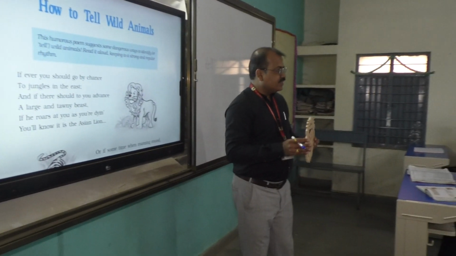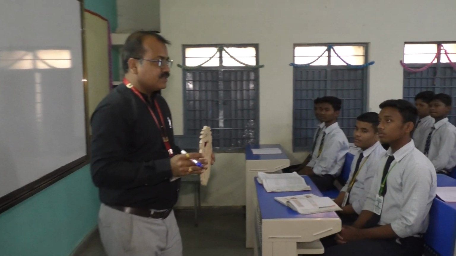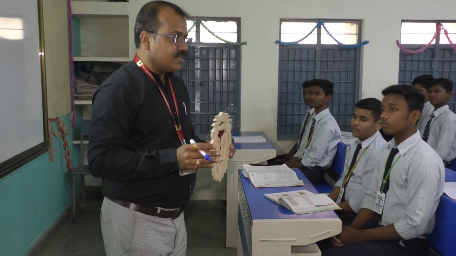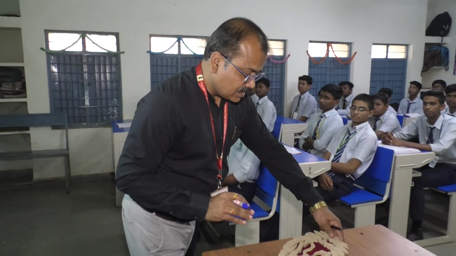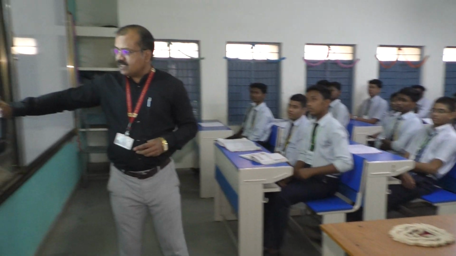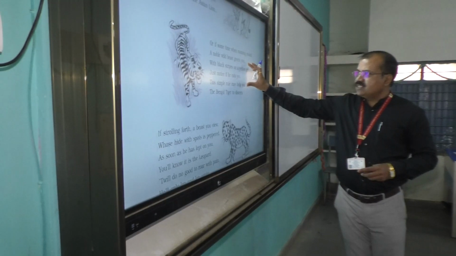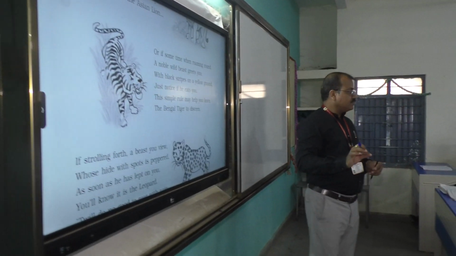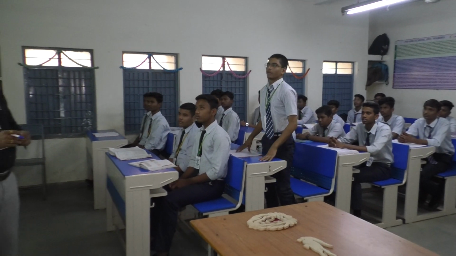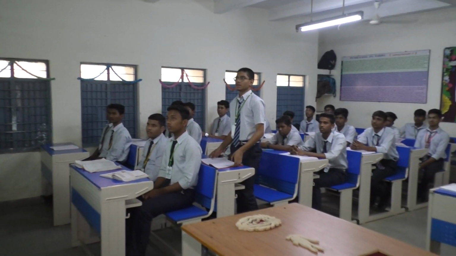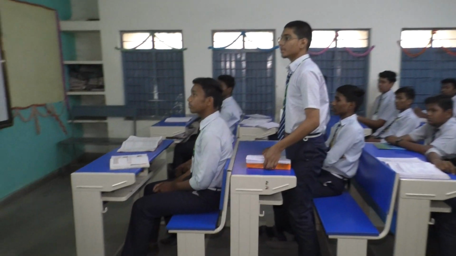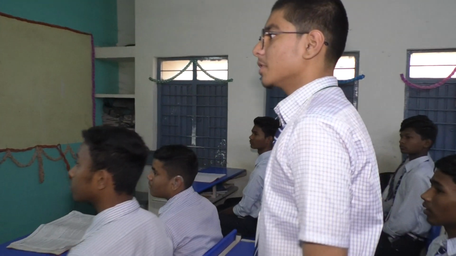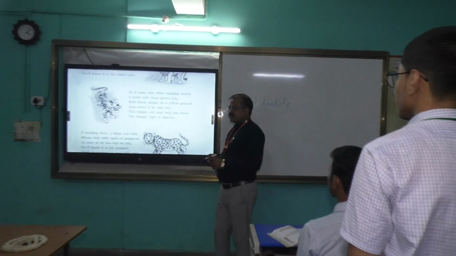So in this way, these are some dangerous ways suggested by the poet to identify or tell the Asian lion. We'll move towards the second stanza now. Somebody from you, just get up and read this second stanza. Yes. Or if sometimes when roaming around, a noble wild beast greets you with black streaks on yellow ground, just notice if he eats you. This simple rule may help you learn the Bengal tiger to discern.